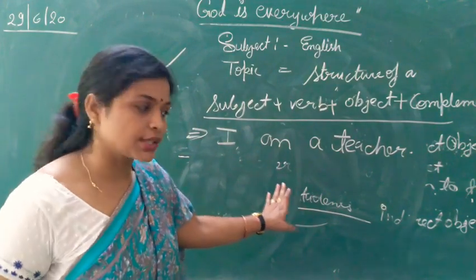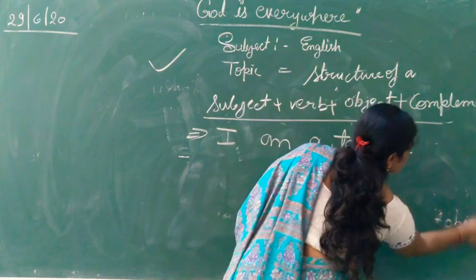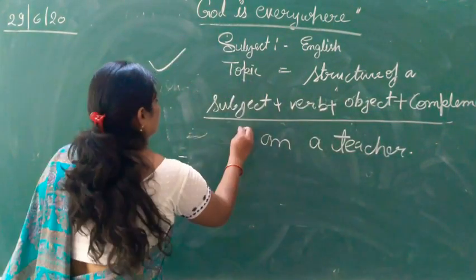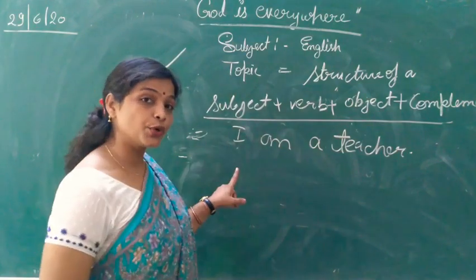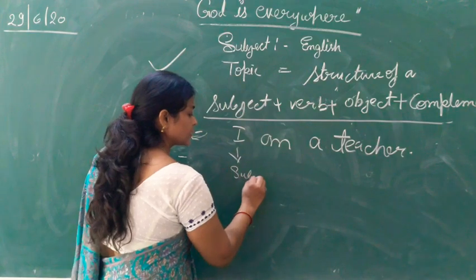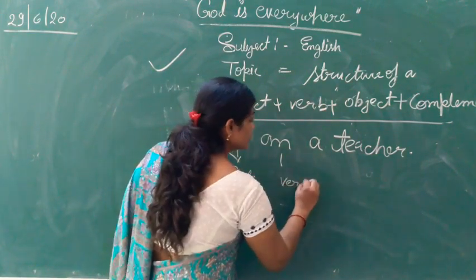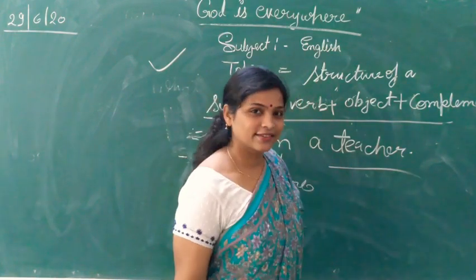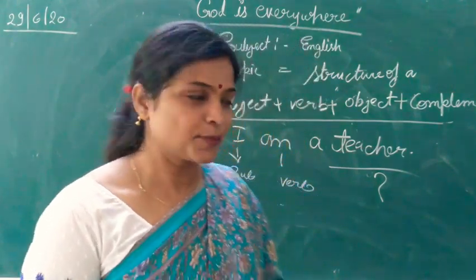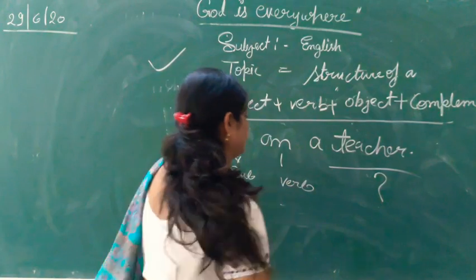I am a teacher. As I told you, in the structure of a sentence, I is subject, am is verb, and what is the teacher here in this sentence? Teacher is our complement.